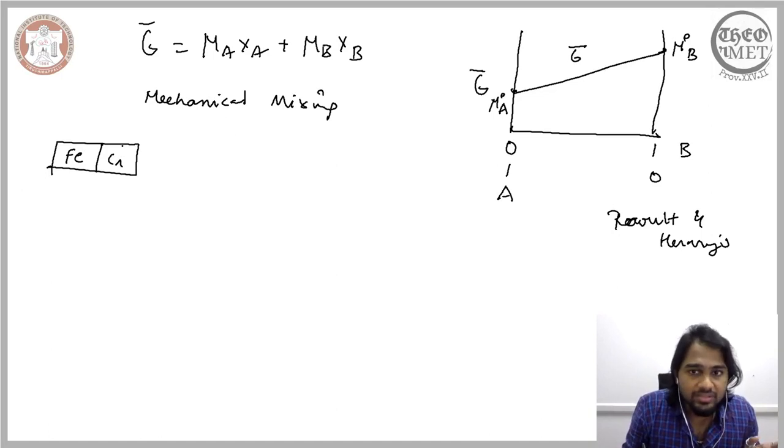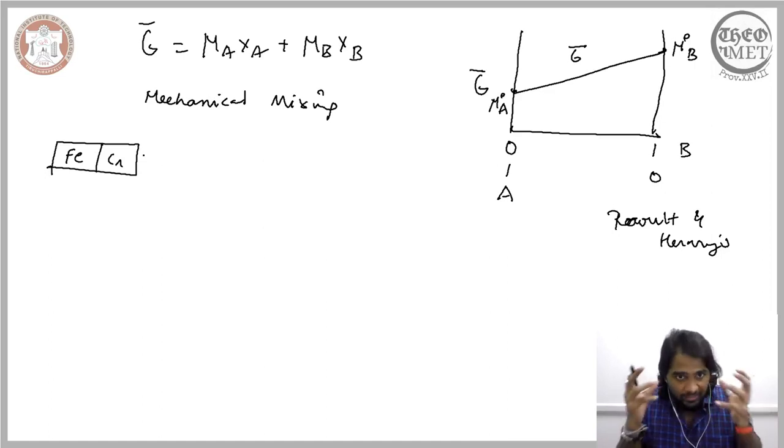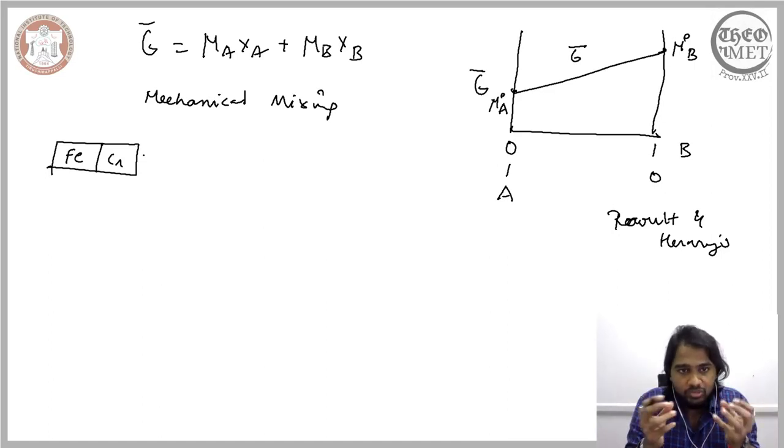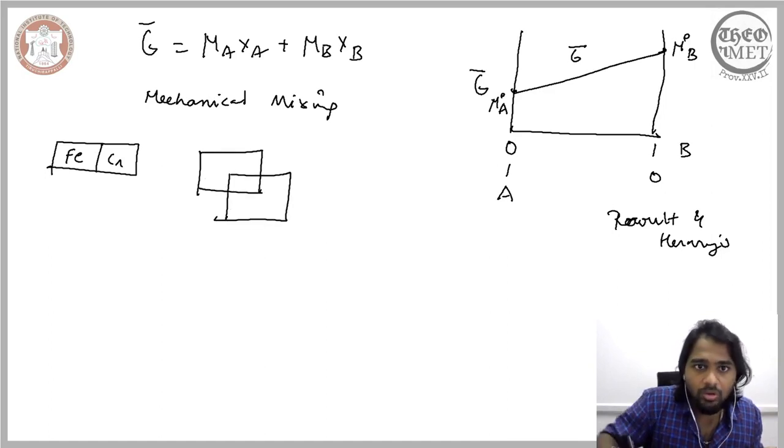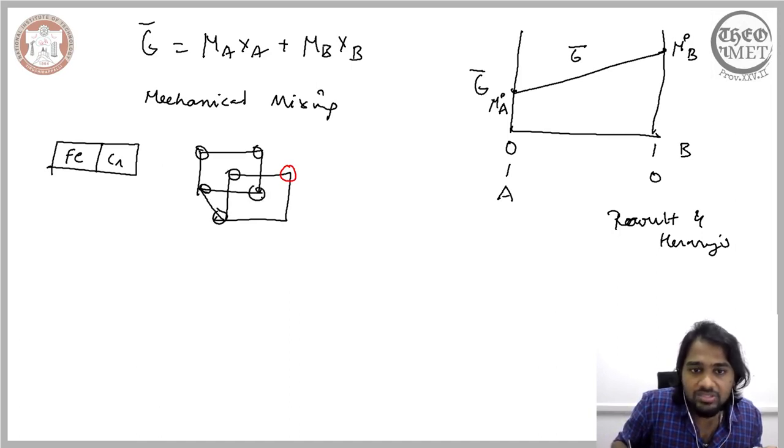So in this case, the Gibbs free energy adopts a linear form. When we need a complete dissolution of iron and chromium, meaning when you look even at the atomistic scale, we want the chromium, which is now a solute, to occupy one of the positions that was earlier occupied by the iron atom. So this is what the solid solution means.